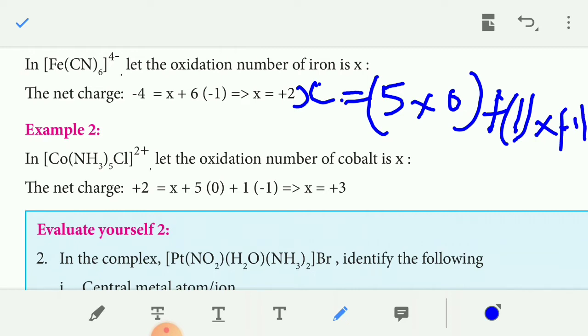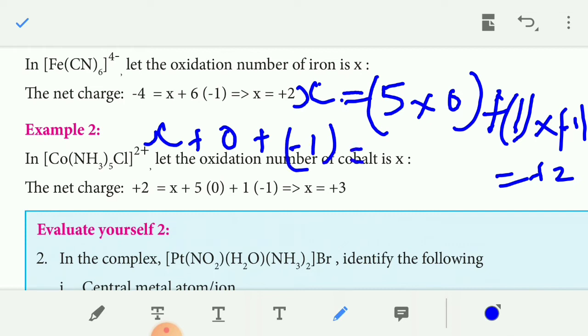The net charge is +2. So X plus 5 times 0 plus (-1) equals +2.